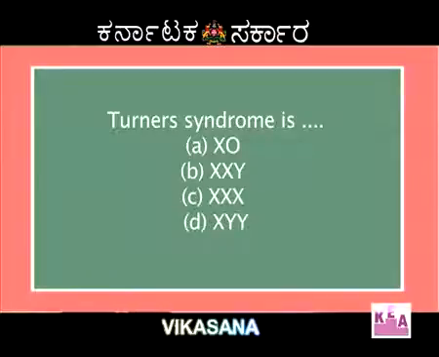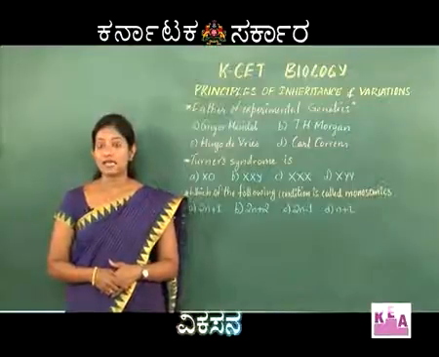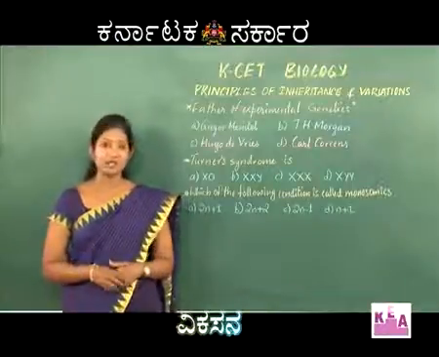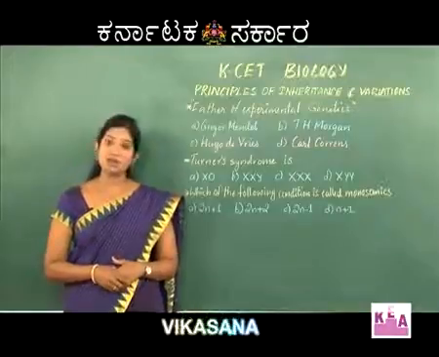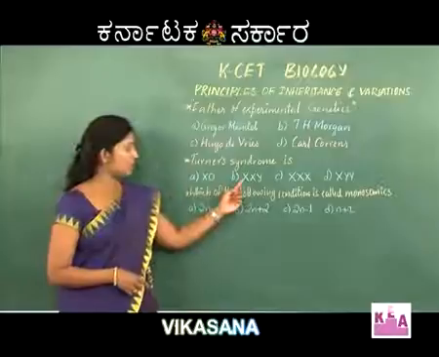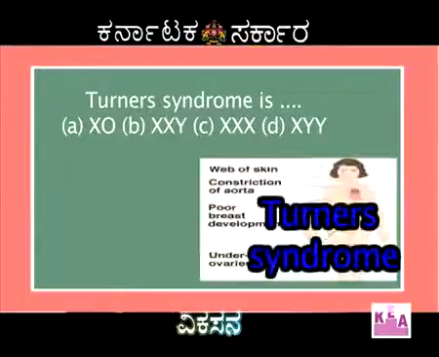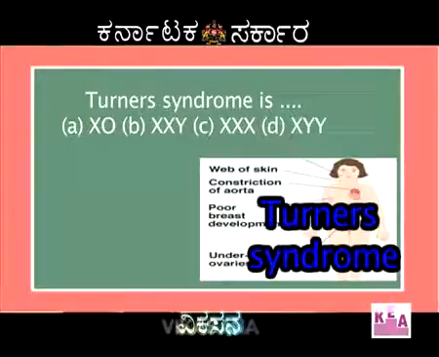XXY, if you observe, this is a condition that we generally find in the case of a sterile male. Here basically to be a male human being, we require X and Y. But due to the presence of an extra X, the sterile human male will have extra female characteristic features.